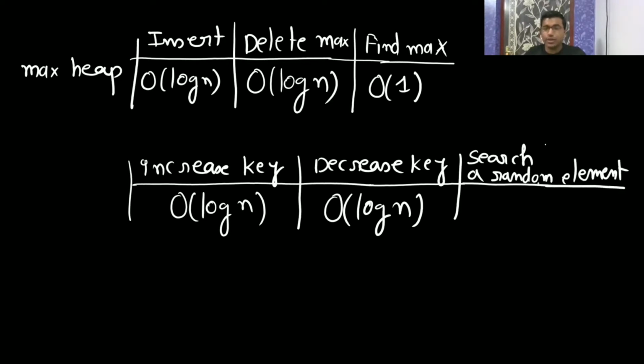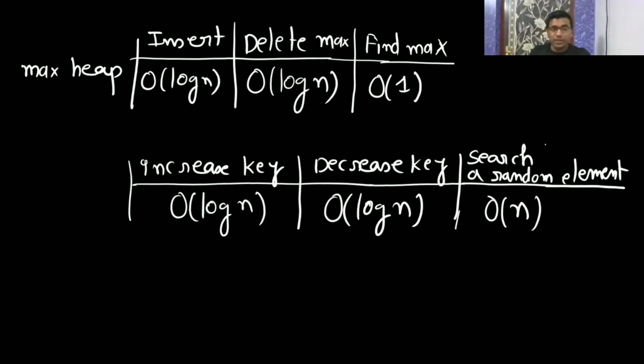Whenever you want to search an element, you have to traverse all the elements in the tree. So in the worst case you have to traverse all the elements, and the number of elements is n, so the time complexity is big O of n. Search is n because you don't know whether to go left or right. Yes, correct, very good. So here you have to search all the elements, that's why it's going to be big O of n.